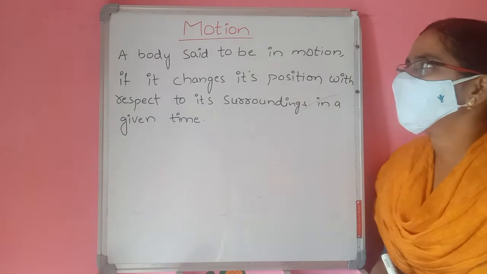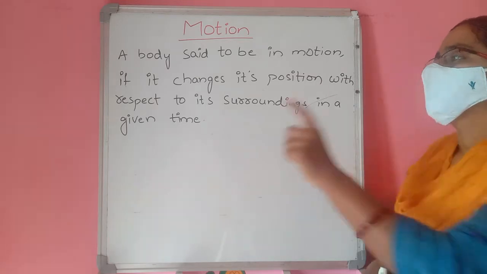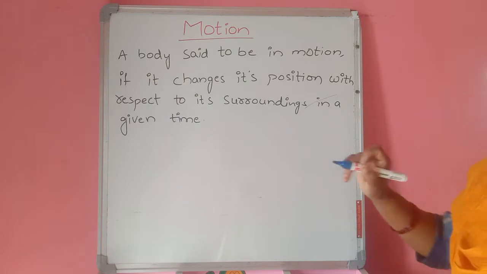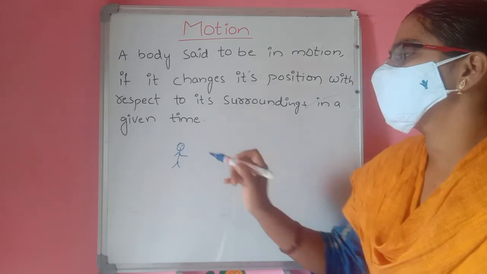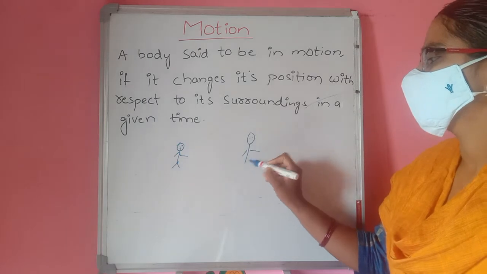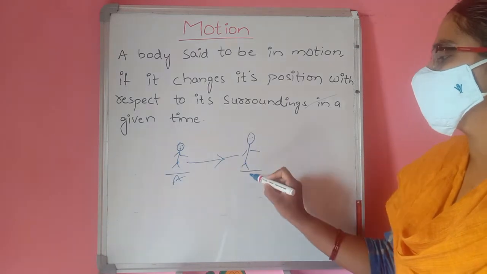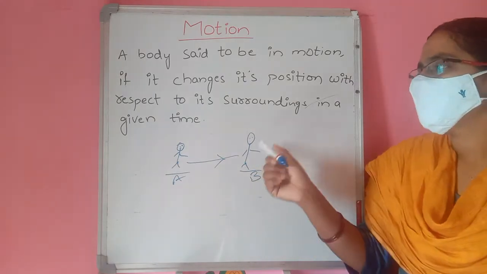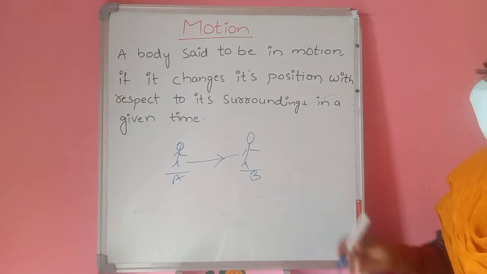Motion means a body is said to be in motion if it changes its position with respect to its surroundings in a given time. Say I have seen a car or a person. He is here. After 1 second, 2 seconds or 1 minute, he is here. He changed his position from position A to position B. Then we can say this person is in motion.